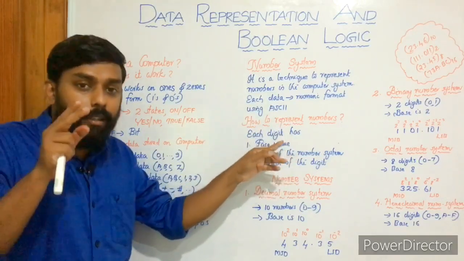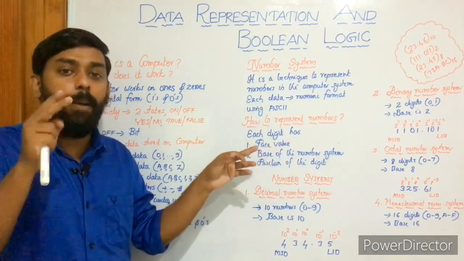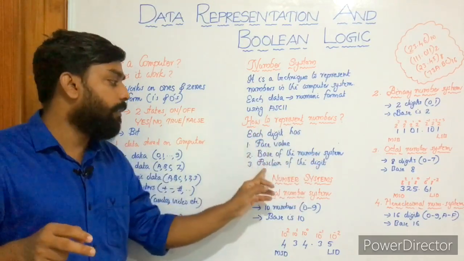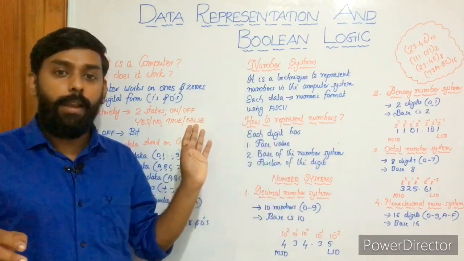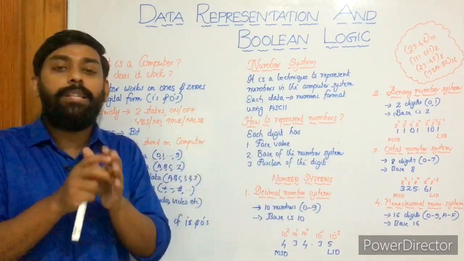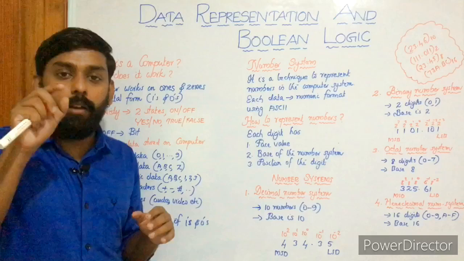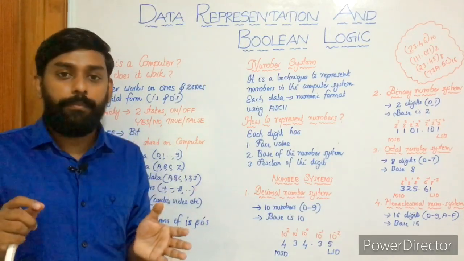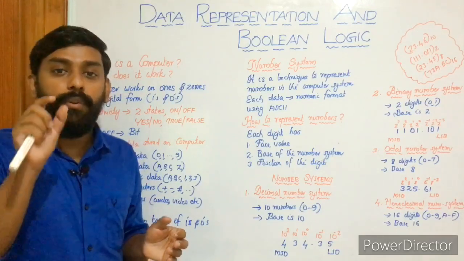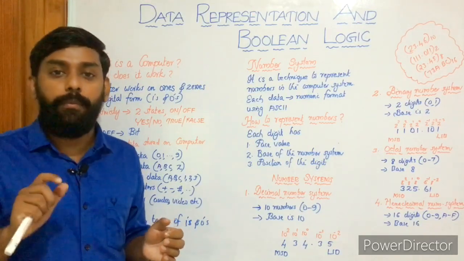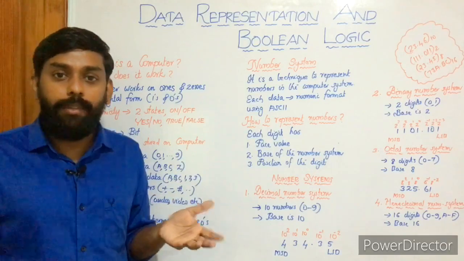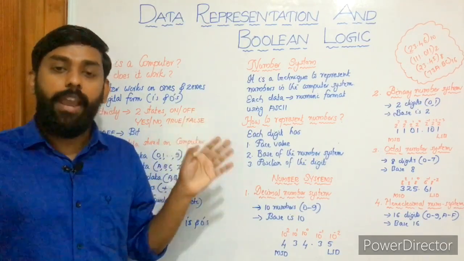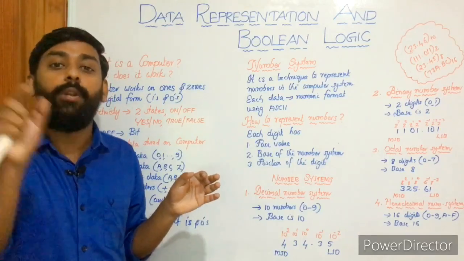Each digit has 3 components: face value, base of the number system, and place value or position of the number. You know what place value and face value are. What is the face value of 2 in 25? It is 2, the exact number, right? What is the face value of 5 in 25? It is 5.